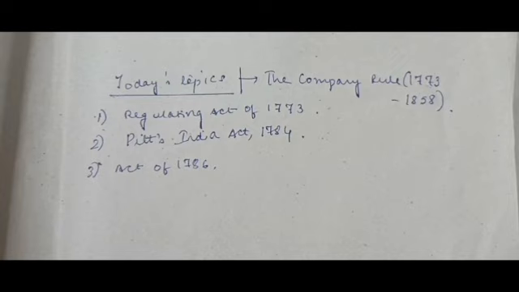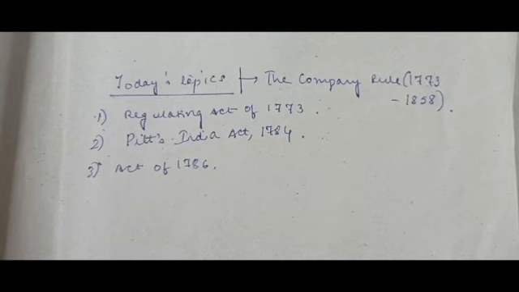There was a court of directors of 24 members created at London to oversee the affairs of this company in India. This was a major decision. Till now, the company was enjoying its monopoly, but because it could not manage its own monetary conditions, the British Crown had to interfere.